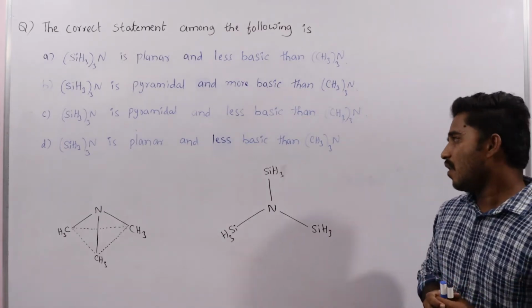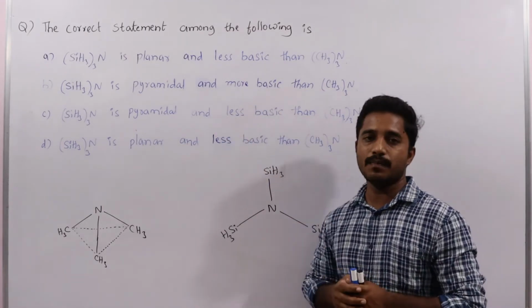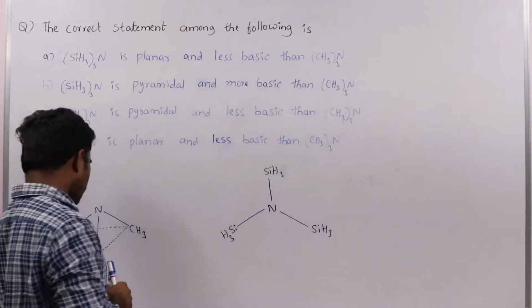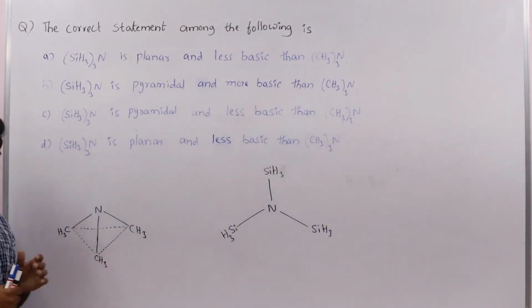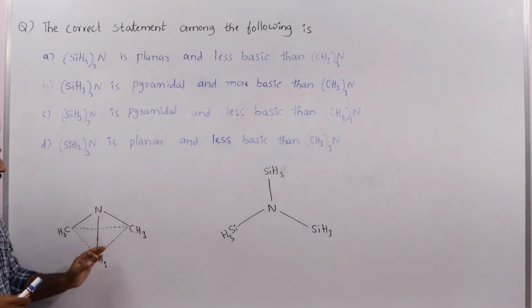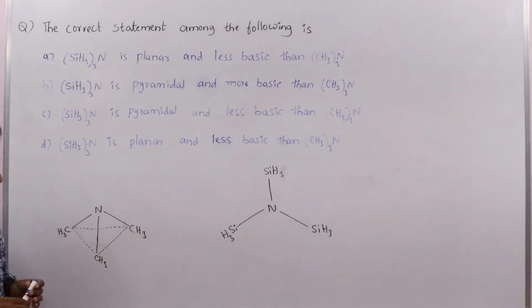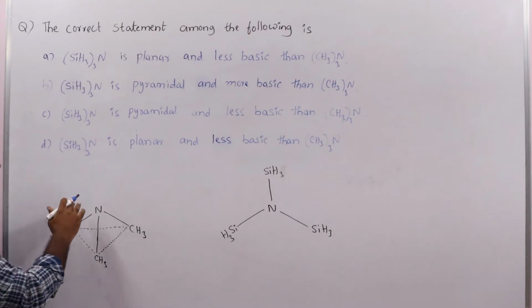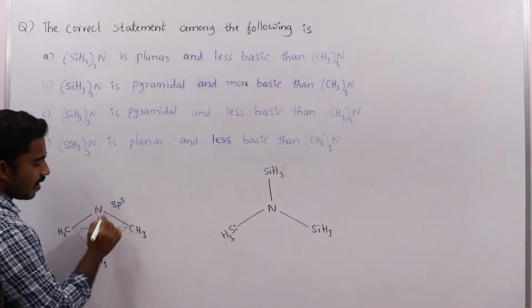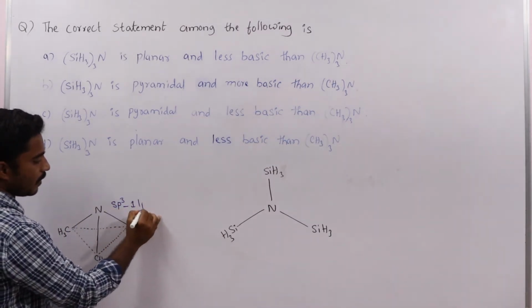So let us see. First, to find out the structure, whether it is planar or pyramidal. Trimethylamine has a pyramidal shape, because in trimethylamine sp3 hybridization is there along with one lone pair.